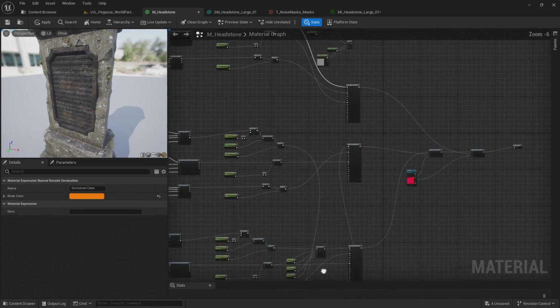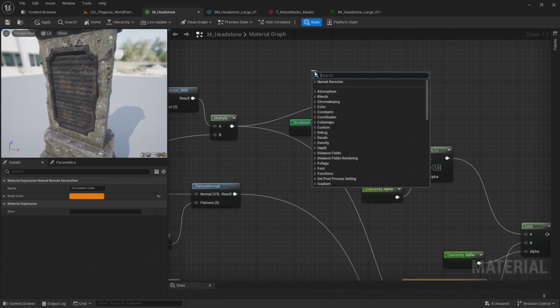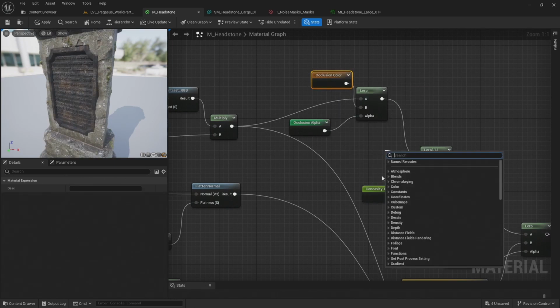And let's come back up, add the B for the first lerp to the occlusion color, and the second lerp the concavity color.